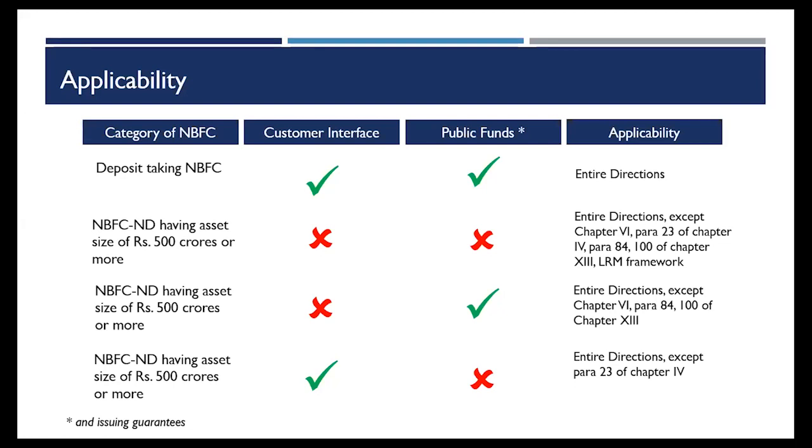Next, in case I don't have customer interface, but I have access to public funds, then in that case, the entire direction is applicable except the FPC, because FPC comes only when I have customer interface. Para 84, which is again KYC, and para 100, registration with CICs, also do not apply. And in case I have customer interface, but I don't have public funds, then para 23, which is the concentration norms, will not be applicable on me.